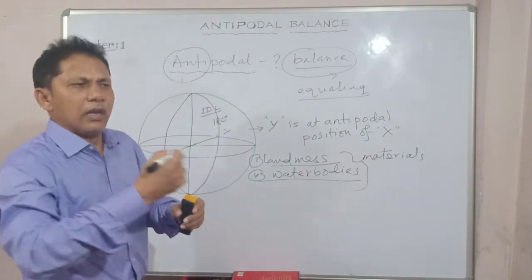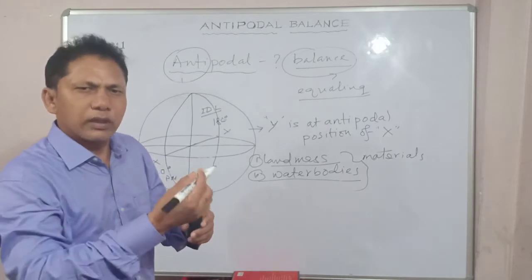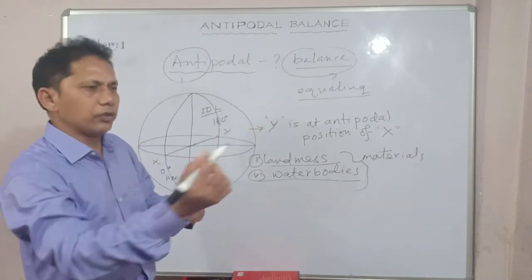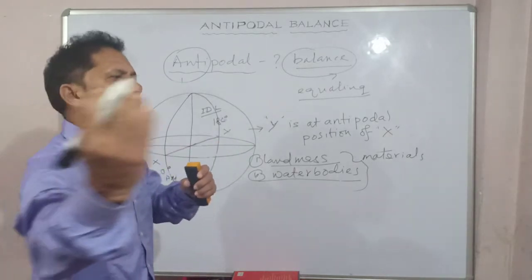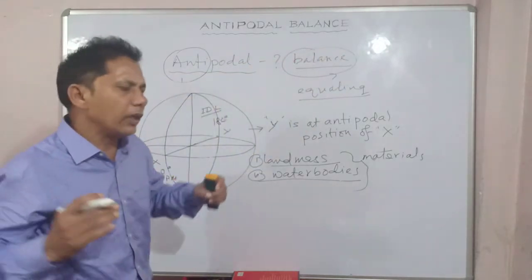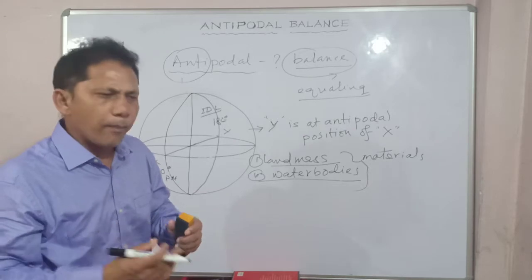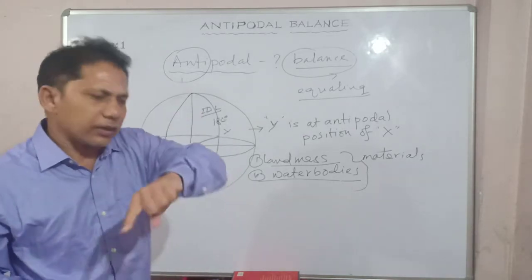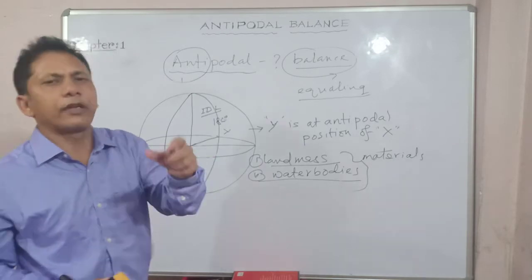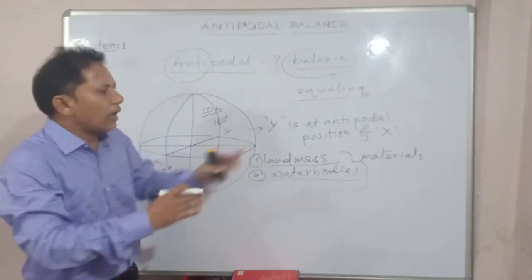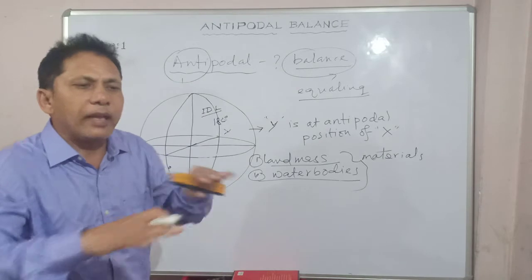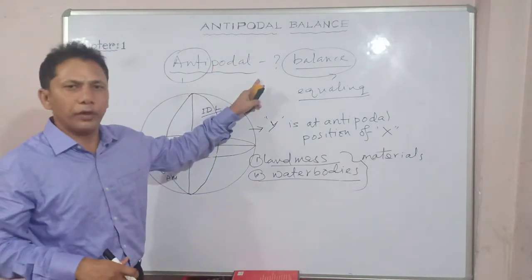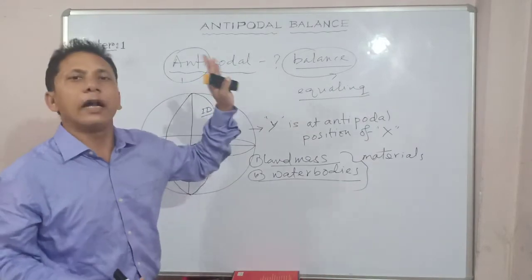You know the speed of the earth at the equatorial circumference is more than 1600 km per hour. Earth is rotating at this speed. Earth is also revolving around the sun, so it is always in motion. But the center of gravity, the rotational force, the centrifugal force, the combined effect of all those keeps the Earth's materials intact and in balance. And it is balanced in an antipodal way. This is known as antipodal balance.